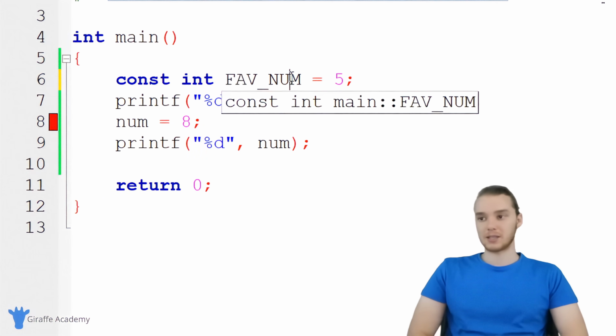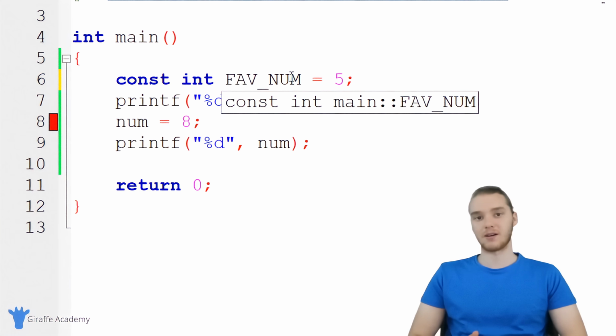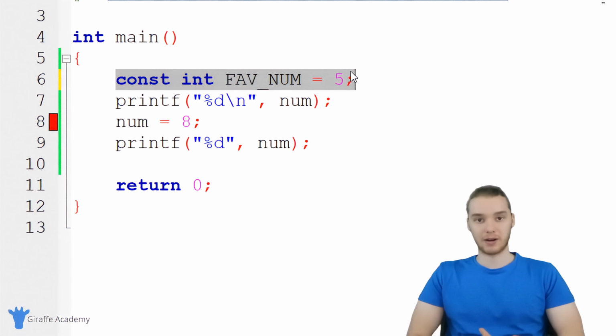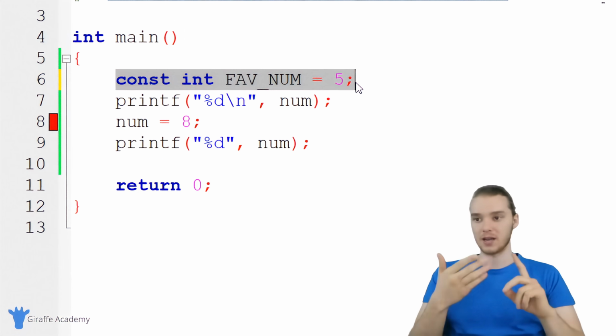But generally, constants will be all capital, and that's just so it's obvious that they're unchangeable, that they're constants. But again, you don't have to do that, but that's kind of a best practice. So this is one way that we can create a constant, and we basically create a constant variable that can't be changed. But a constant could also refer to just any number or any text that we're using in